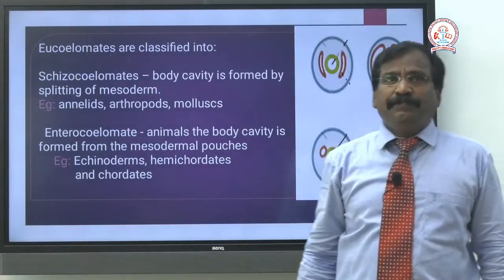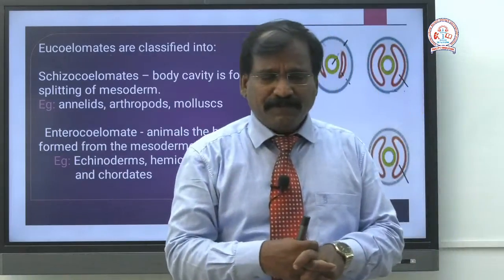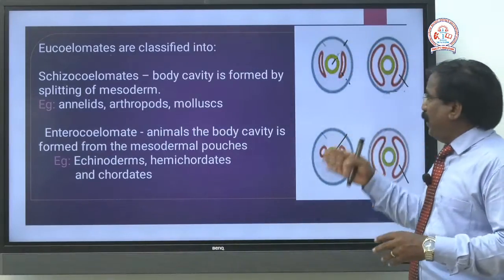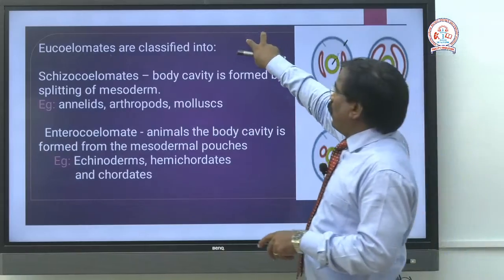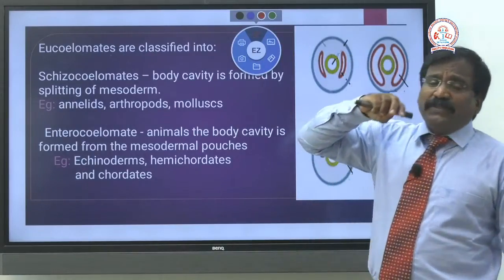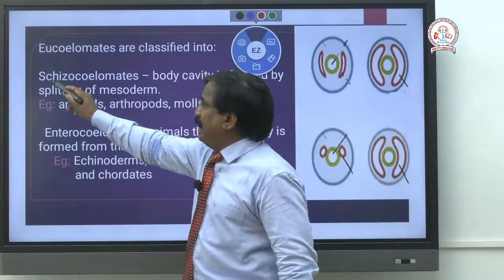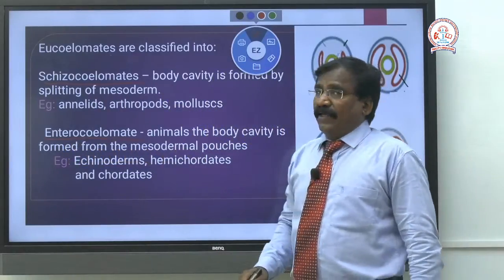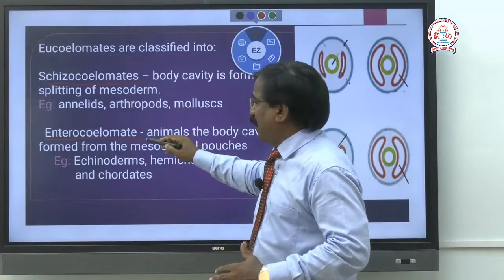Now, based on the mode of formation of the body cavity, the eucoelom is further divided into schizocoelomate and enterocoelomate.